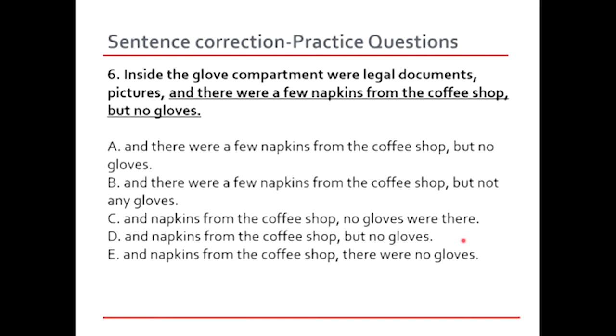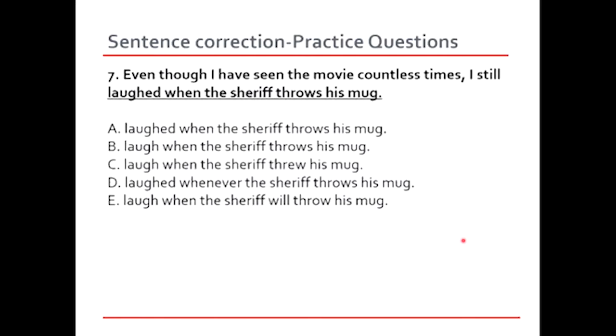So keep these things in mind, and I'm sure that you guys are never going to make a mistake, but just avoid overwordness. Keep in mind the economy of expression when it comes to choosing words. All right, so this was question number 6, and the correct answer was but no gloves. Keep this in mind.